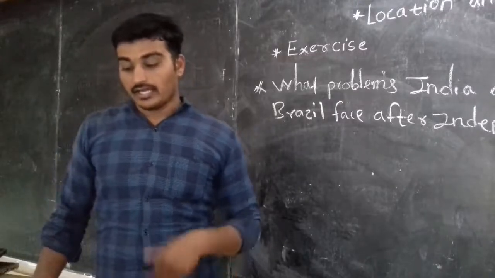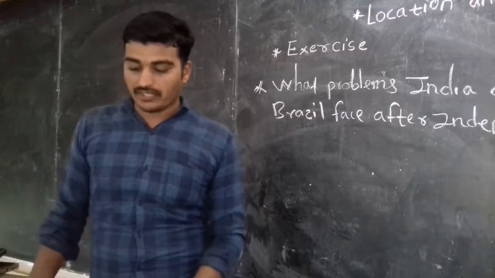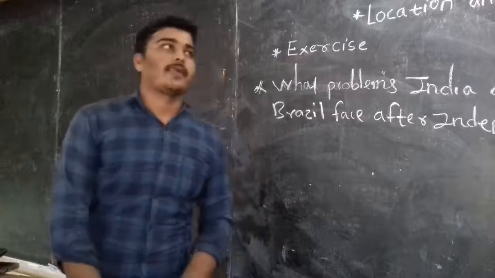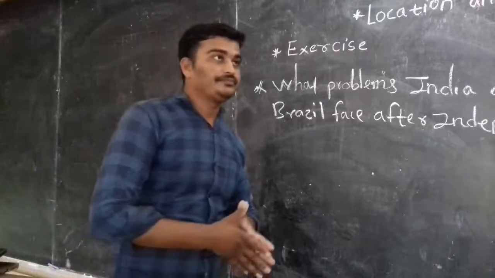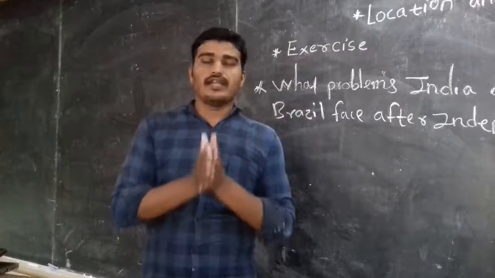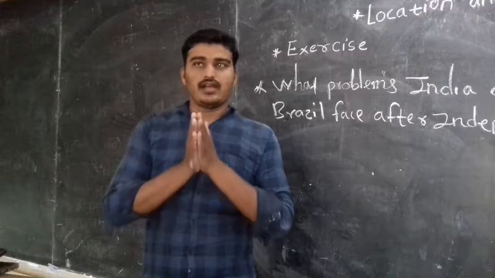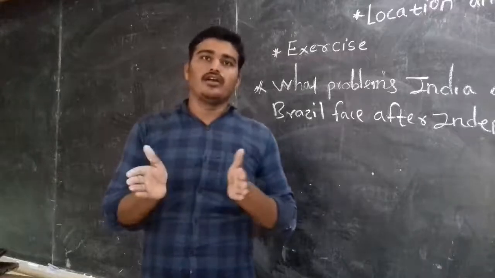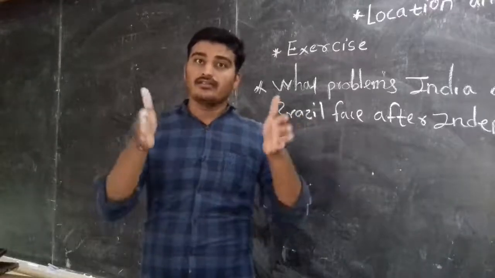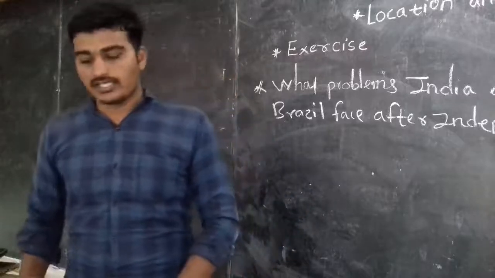And the next question is, how are Brazil and India different from each other in terms of location? In terms of location, you have to write the answer exactly in longitude and latitude, and mention in which longitude and latitude they are located. So this is one of the easy ones.